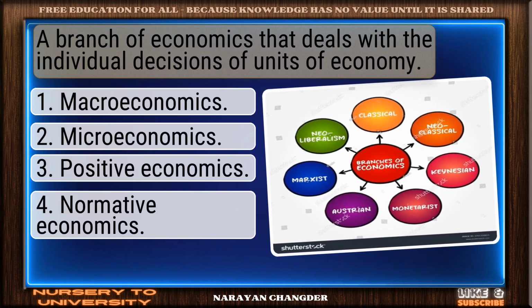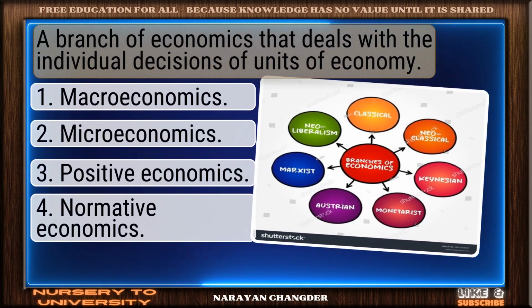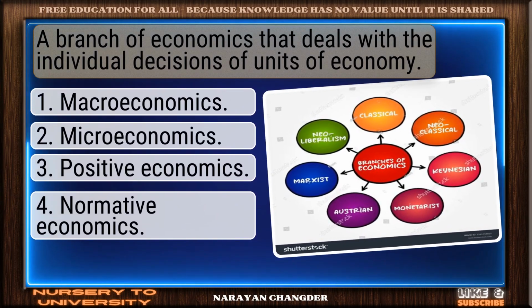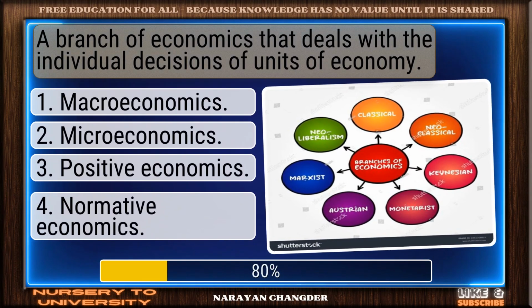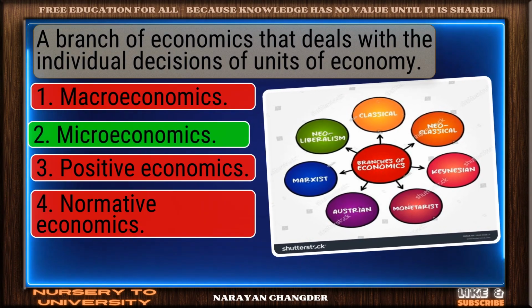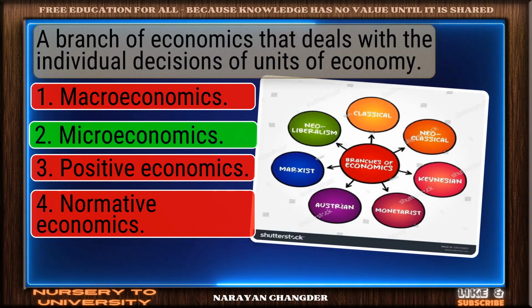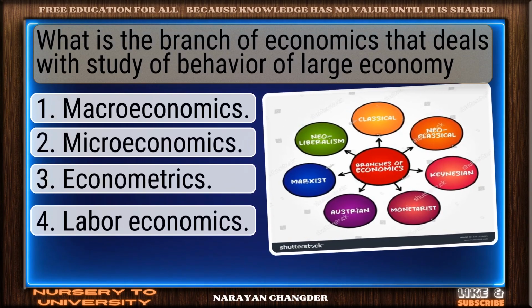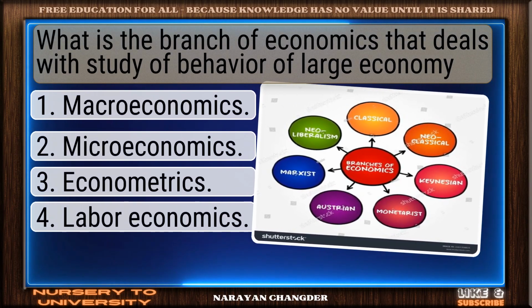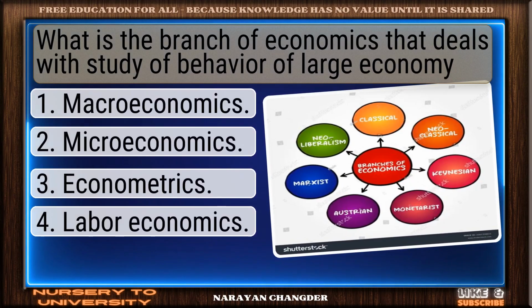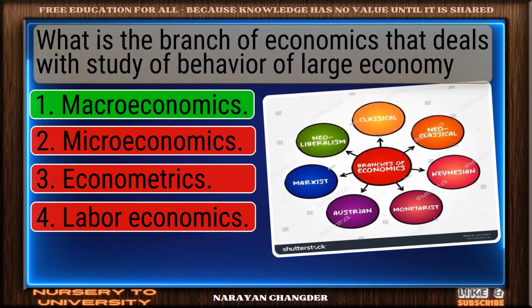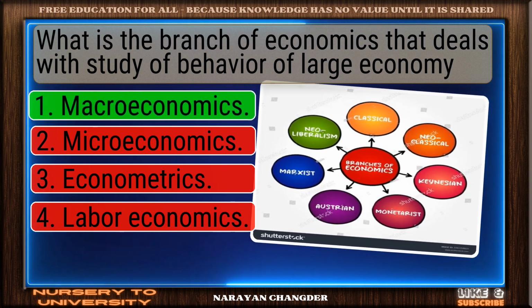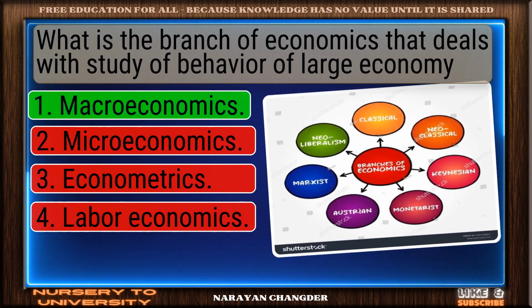A branch of economics that deals with the individual decisions of units of economy. Smart pick. Microeconomics is the correct choice. What is the branch of economics that deals with the study of behavior of large economy? Nice selection. Macroeconomics is the correct and valid answer.